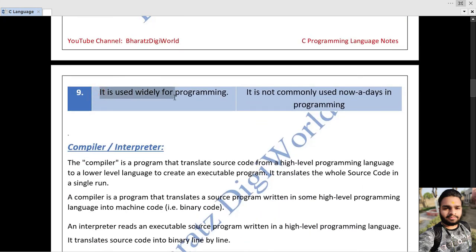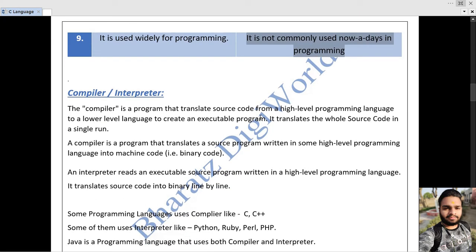High-level languages are used widely for programming, and low-level languages are not commonly used nowadays in programming. In the earlier days, in the early 90s, low-level languages were used, but now they are not used.